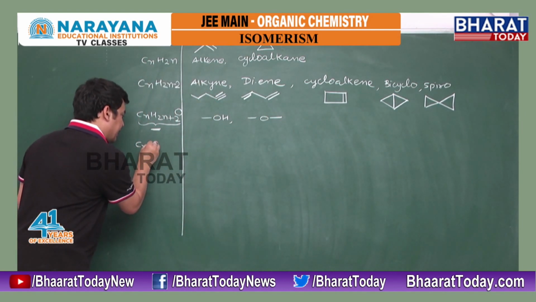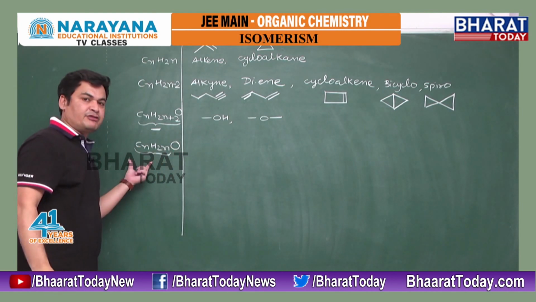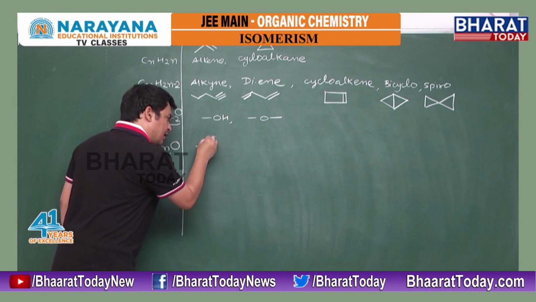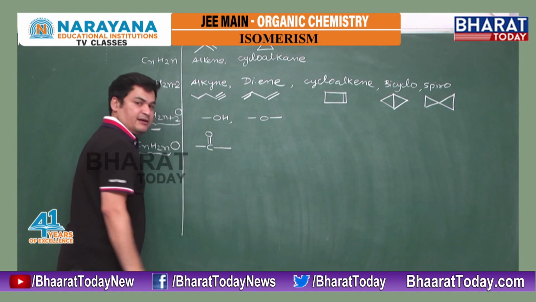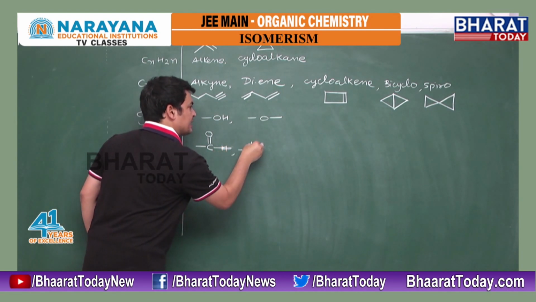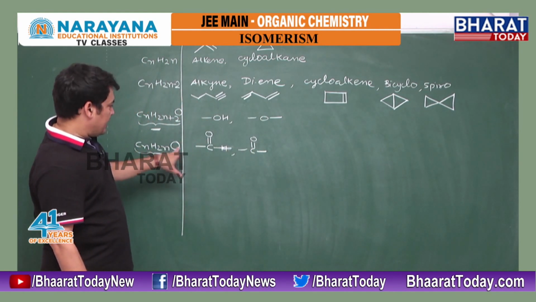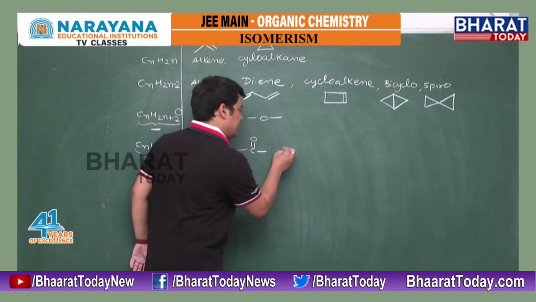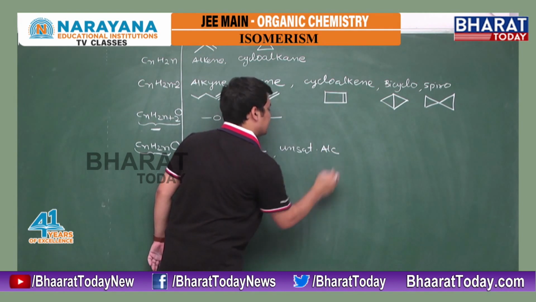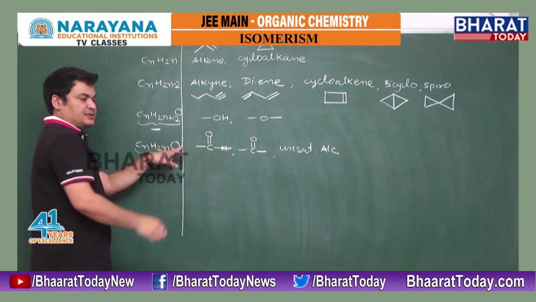Suppose I have CnH2nO, this is the representation of a double bond with oxygen. If double bond and oxygen are present together, we'll get either aldehyde or ketone. If double bond is separate and oxygen separate, we may get unsaturated alcohol. This is the representation of double bond, this is oxygen.